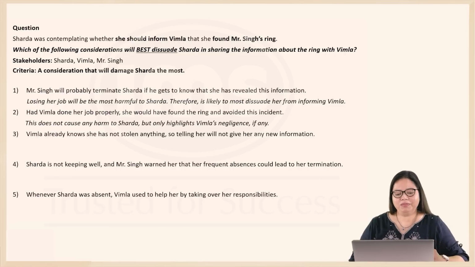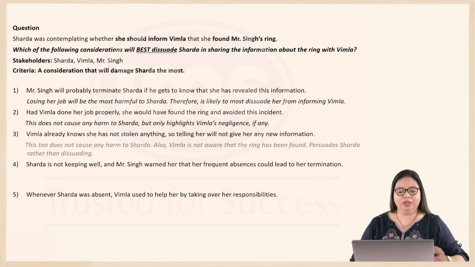Option 3: Vimla already knows she has not stolen anything, so telling her will not give her any new information. Vimla knows that she hasn't stolen anything, but she doesn't know that the ring has been found. Also, this option does not damage Sharda in any way. So, perhaps this might even convince Sharda to reveal the information rather than dissuade her, because it has no damage to her.